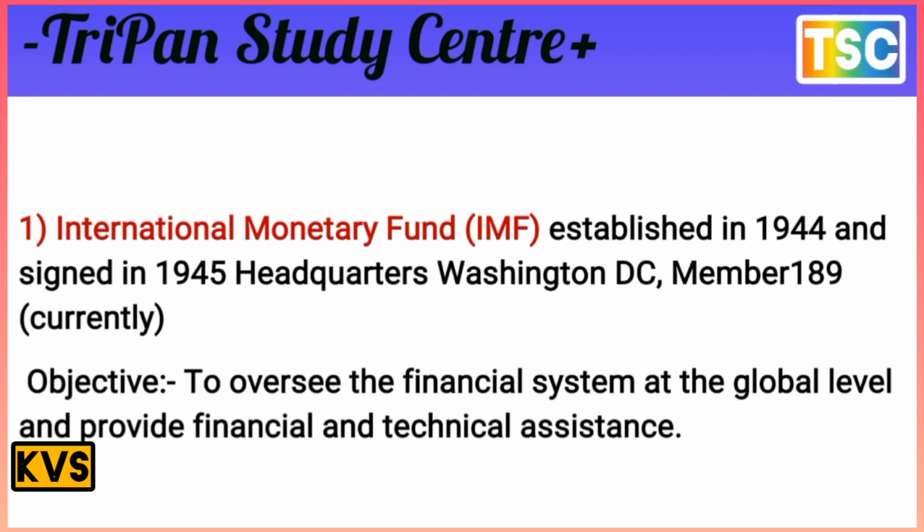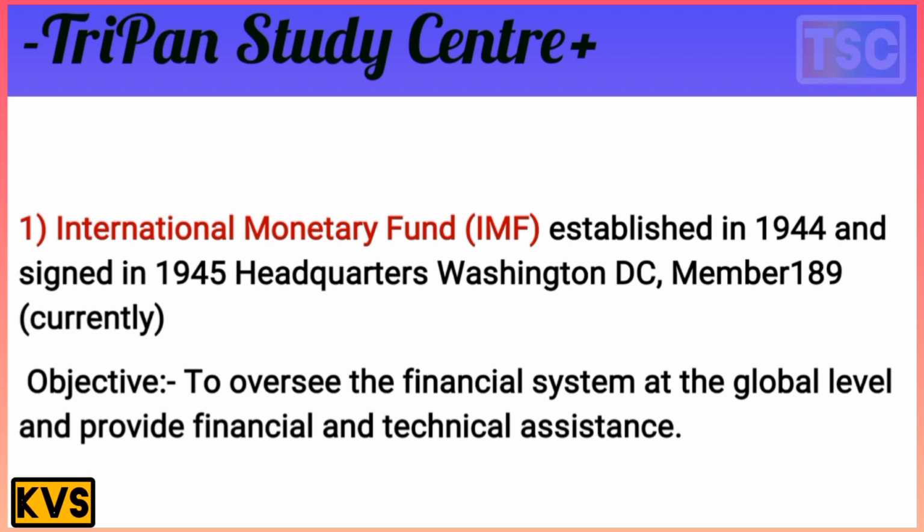What is the IMF? The International Monetary Fund was established in 1944 and signed in 1945, headquartered in Washington DC, and the total number of members of the IMF is currently 189. That is the most important.